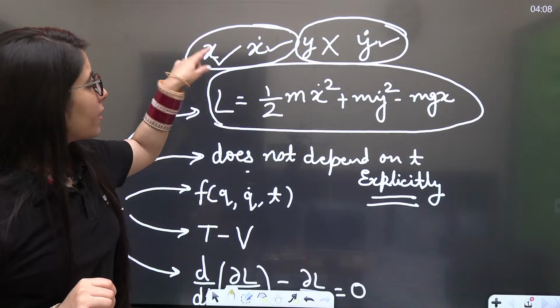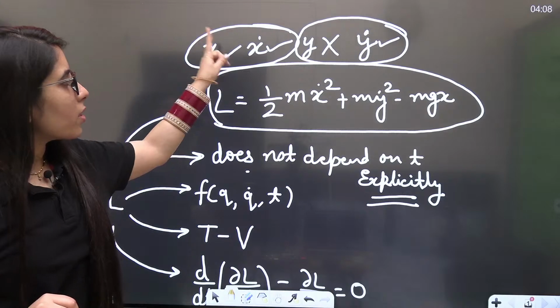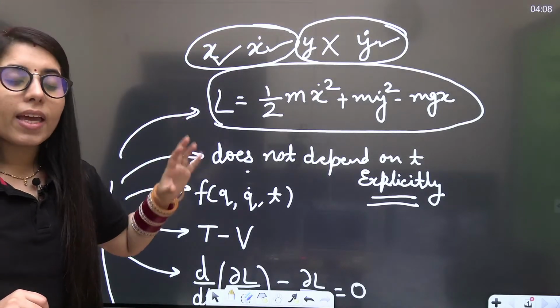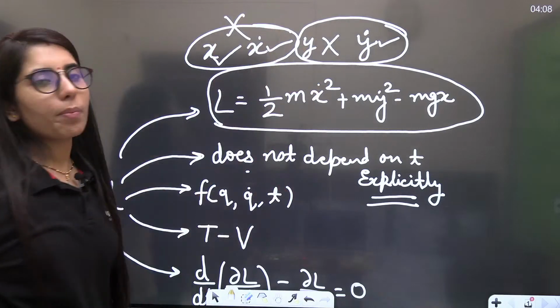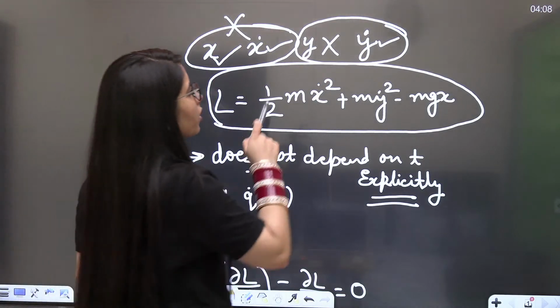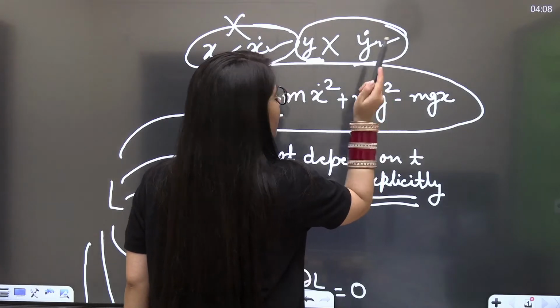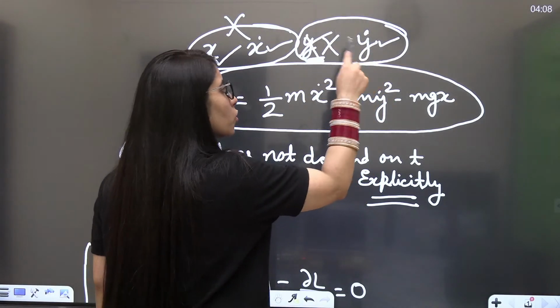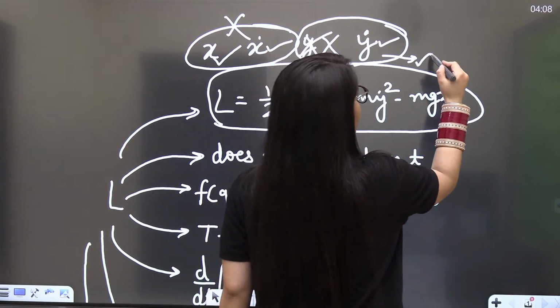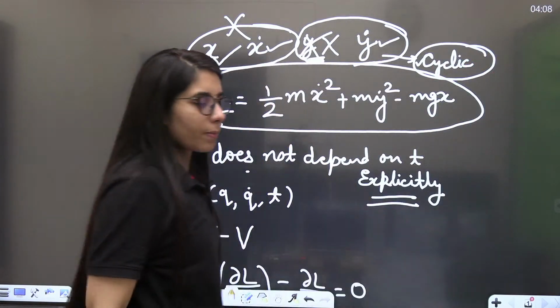Which means this one, if you will see, its coordinate is also present and the derivative is also present. So can we call it cyclic? The answer is no, it's not cyclic or it's not ignorable. At the same time, if I'm going to talk about this one, y is not present but y dot is present. So it is known as the cyclic coordinate, or can be considered as ignorable coordinate.